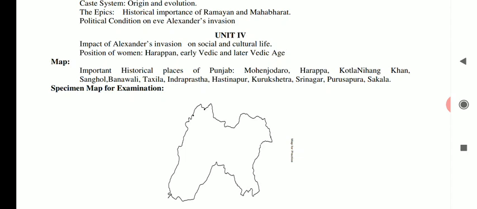The second topic is the position of women in the Harappan, early Vedic and later Vedic ages. And in the fourth unit, there is a map, which is also a compulsory question. The important historical places of Punjab are Mohenjo-daro, Harappa, Kot Lihang Khan, Sanghol, Banawali, Takshashila, Indraprastha, Hastinapur, Kurukshetra, Srinagar, Purushpura, Shakala.